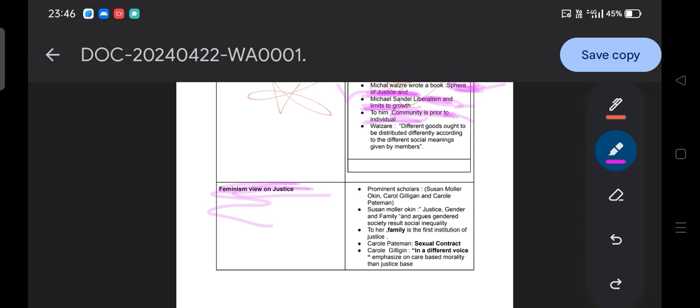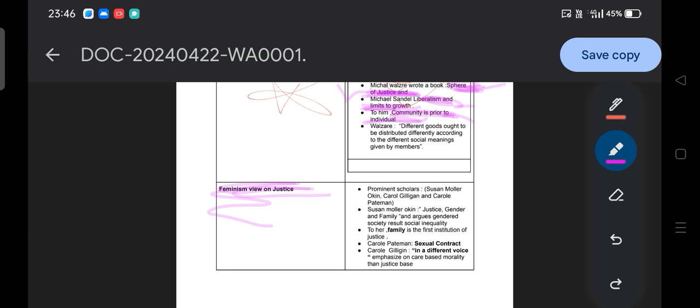They basically put a question: the people gathered in the veil of ignorance, are women also included in that, or is it only gender oriented, or masculine? That is why they portray that John Rawls' theory of justice is based on patriarchy. It is inequality, and justice cannot be ensured.